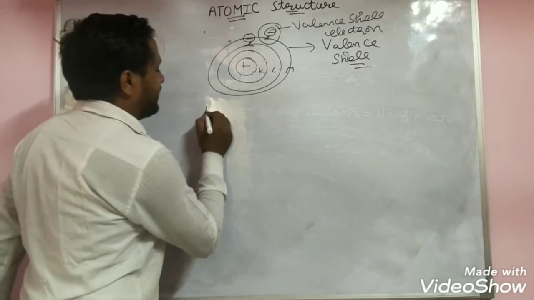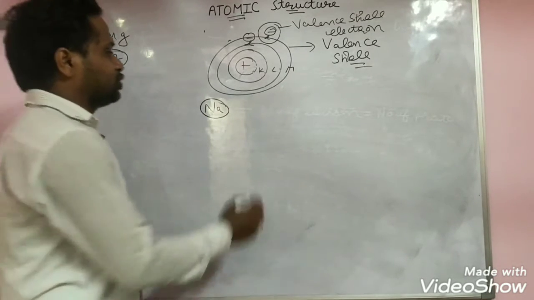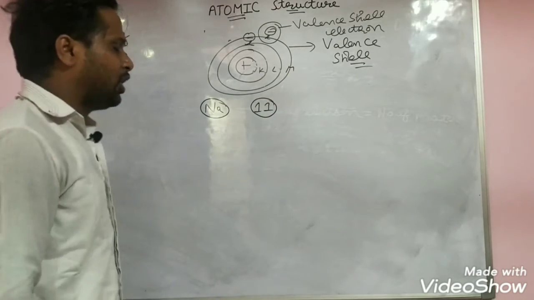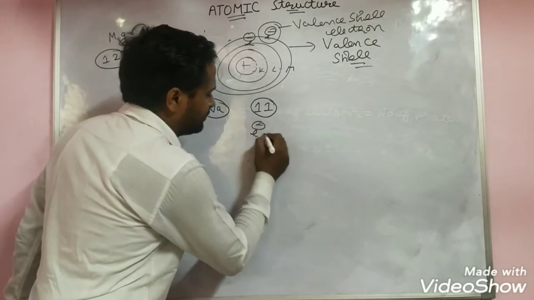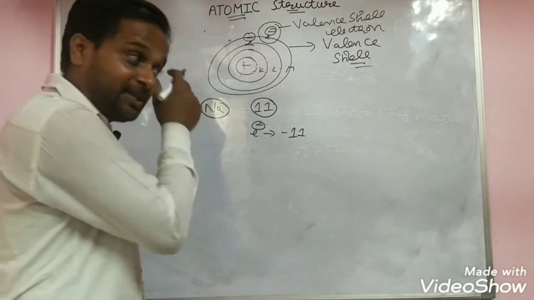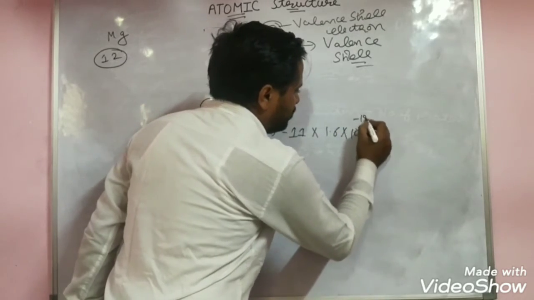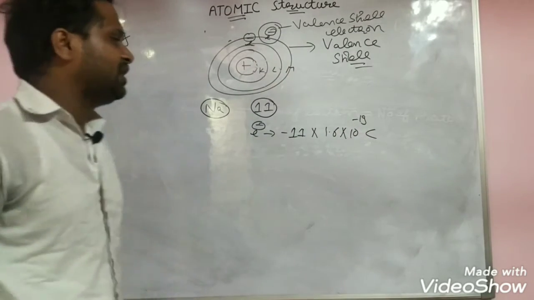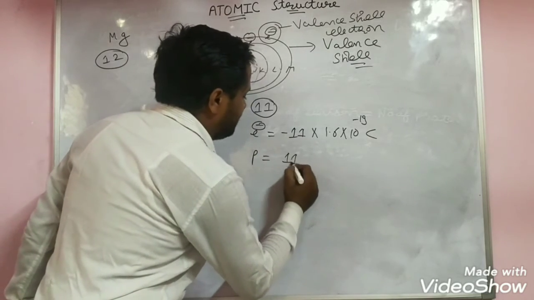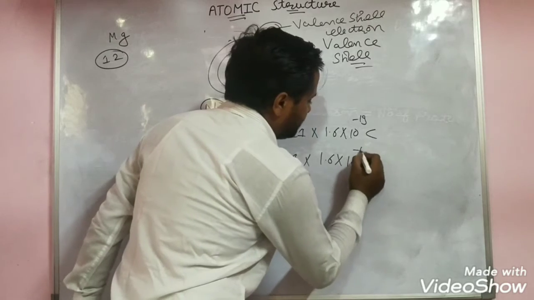First of all, take the example of sodium. Sodium has atomic number 11, so there are 11 electrons. The charge on each electron is 1.6 × 10^-19 coulomb, and you multiply it by 11. For protons, there are 11, and their charge is positive with the same magnitude.